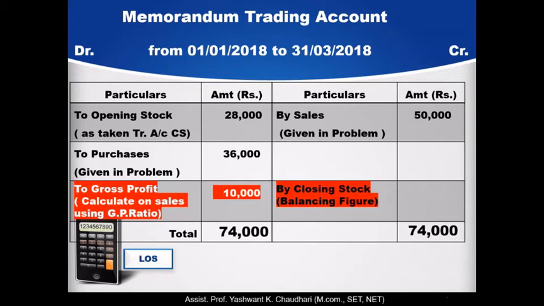So closing stock is the balancing figure, and that is rupees 24,000, and this is the closing stock on the date of fire, rupees 24,000.